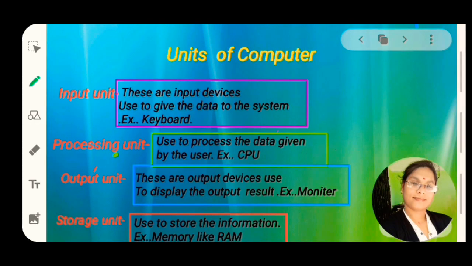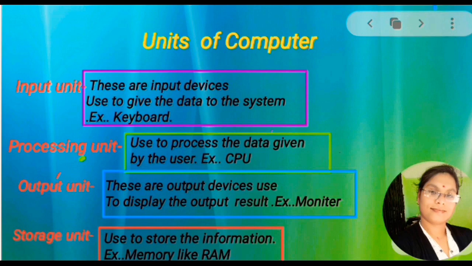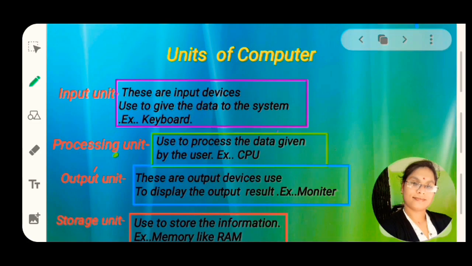Then next, units of computer. What are the units of computer? First one, input unit. Input unit means those units or devices by using which the user can give data to a system. These are basically input devices like keyboard, mouse, and also joystick, light pen, etc. The units which particularly work to give data to a system from the user side are called input unit.